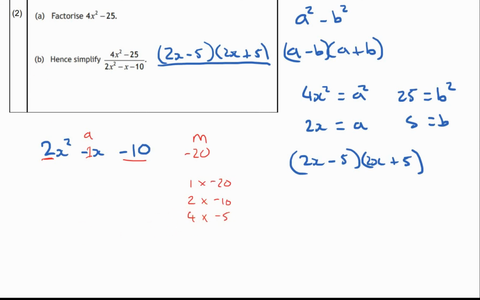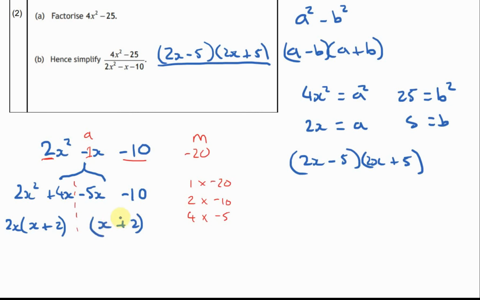That's looking good. So what I'll do now is I rewrite this x in the middle as plus 4x, take away 5x, take away 10. Okay, so the 10 stayed the same, 2 stayed the same. I've rewritten this middle bit. I've rewritten minus 1 as 4 take away 5. Then we're going to draw a little dotted line, and we're going to take a common factor. So what's the common factor of these two terms here? It's going to be 2x, bracket x plus 2. And then I copy the bracket over, I say x plus 2.